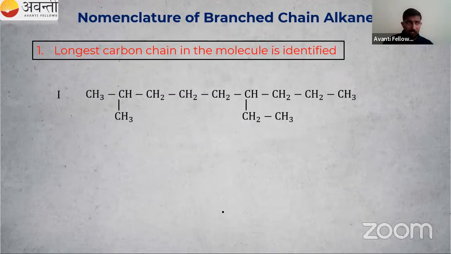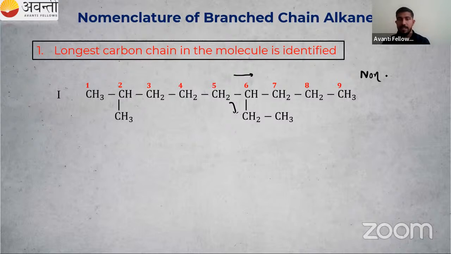Let me count it. 1, 2, 3, 4, 5. From here, I can go downwards or in a straight line. Next, I'm going like this. 6, 7, 8, 9. If 9 carbon atoms are present, we can use the word root non.